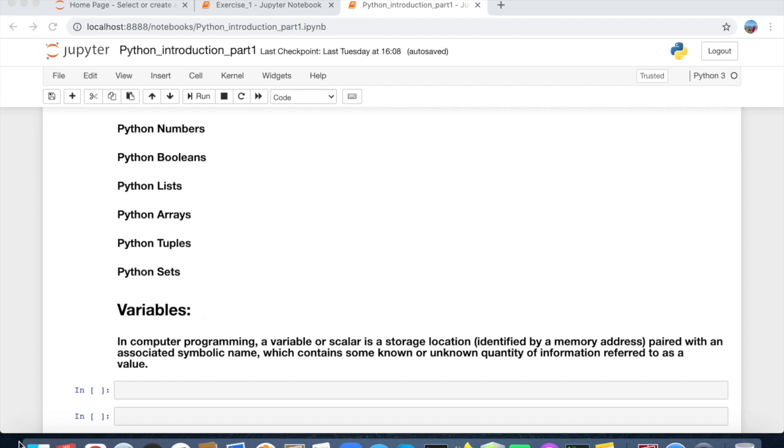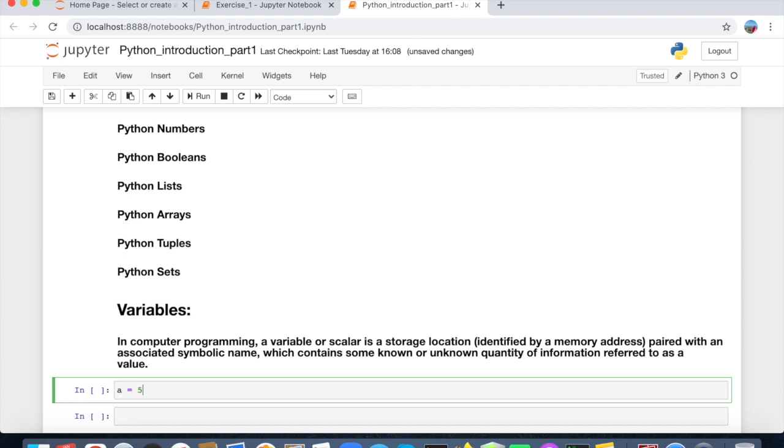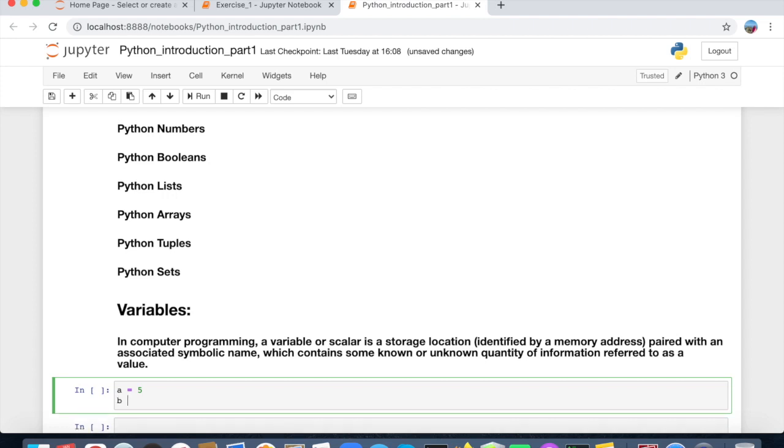So here I will show how we can know about a variable. Maybe I just write a equal to 5, b equal to 7 and c equal to a plus b.